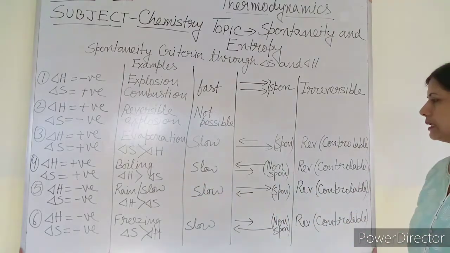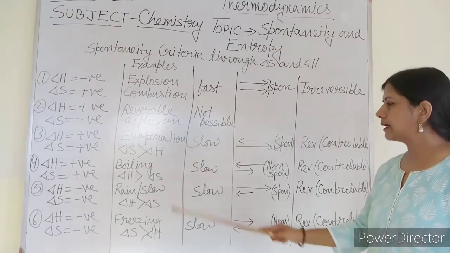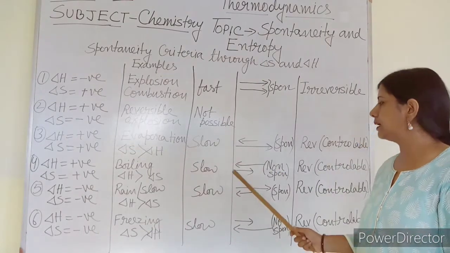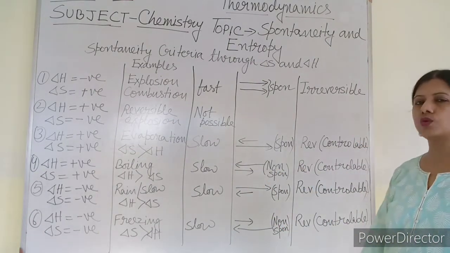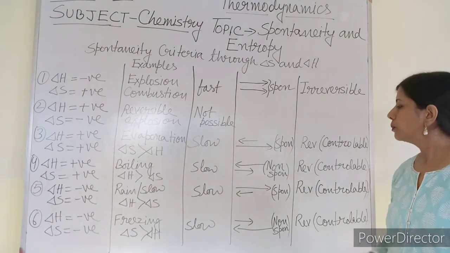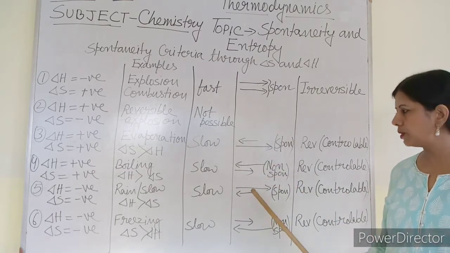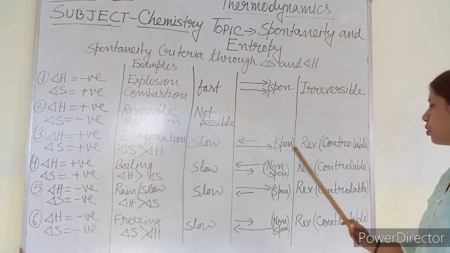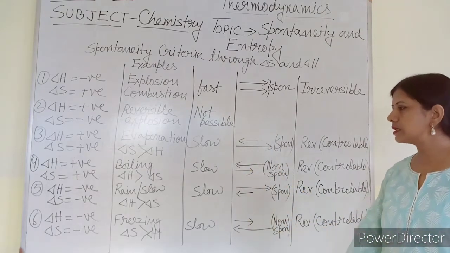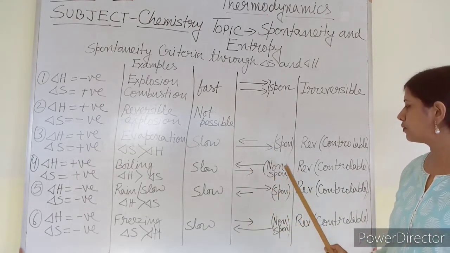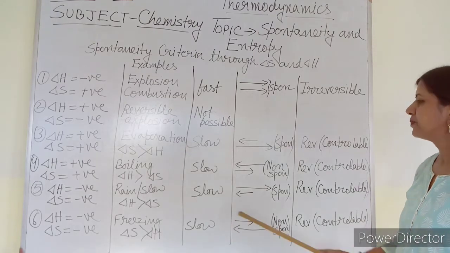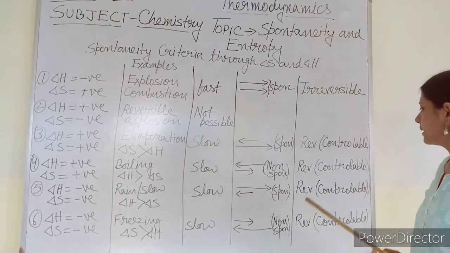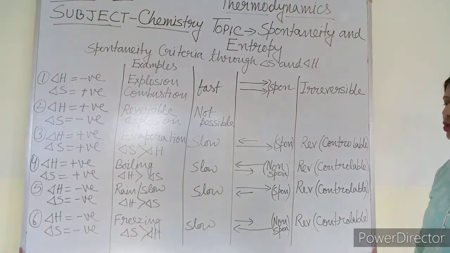It is non-spontaneous. Here delta H is allowing the reaction to occur in the opposite direction. Delta S is allowing the reaction to occur in the opposite direction. Means both directions are different. But as the value of delta H is more, it is non-spontaneous. So this is the example of a non-spontaneous reaction, where both delta H and delta S are positive. It is also reversible and controllable.